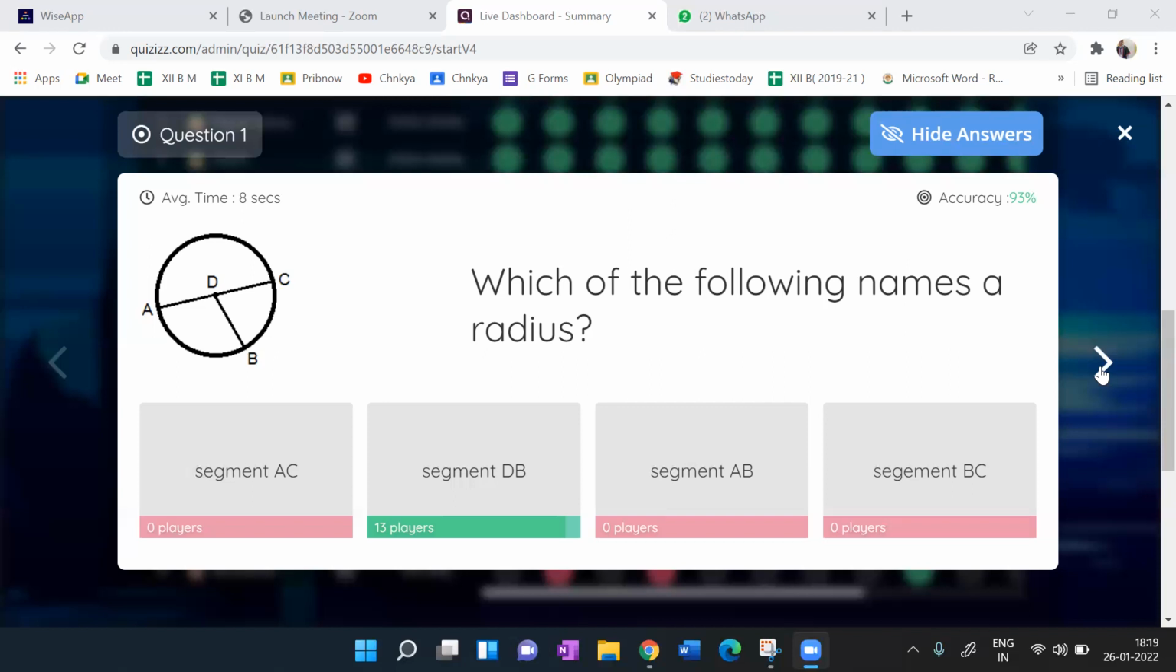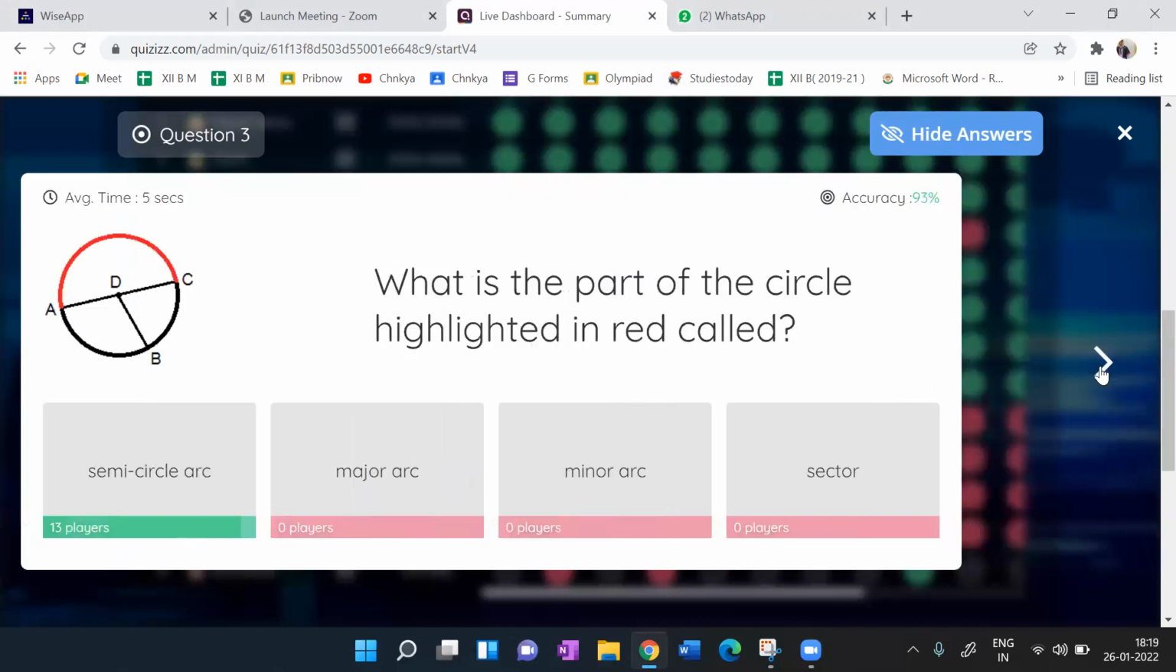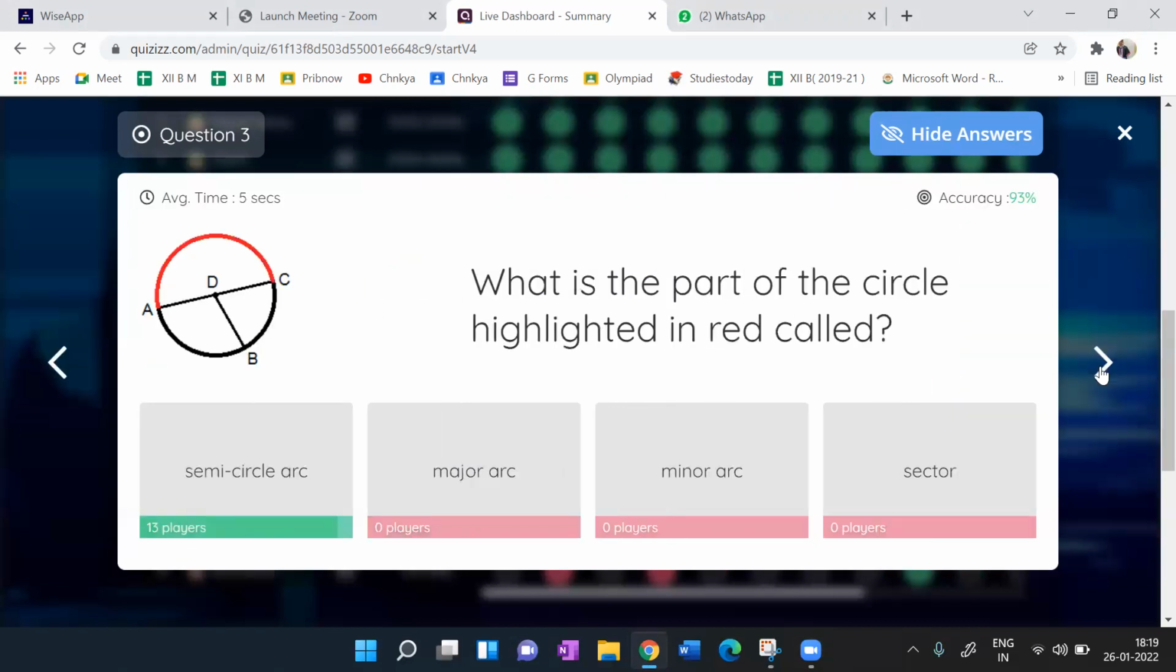Next. Which of the following names is a diameter? AC. Very good. And what is the part of the circle highlighted in red? Semicircle. Okay, very good. What is the part of the circle highlighted in red color? Minor arc.